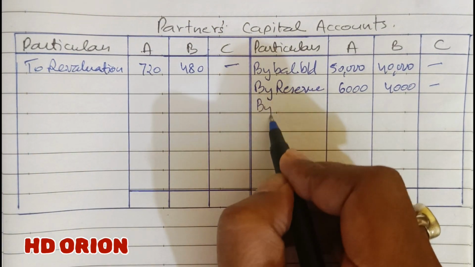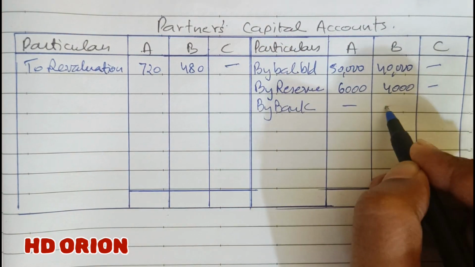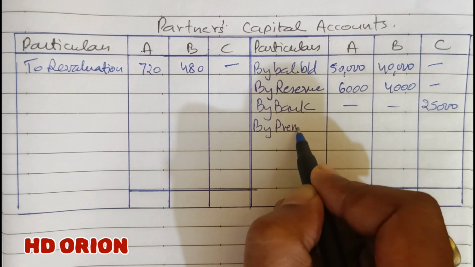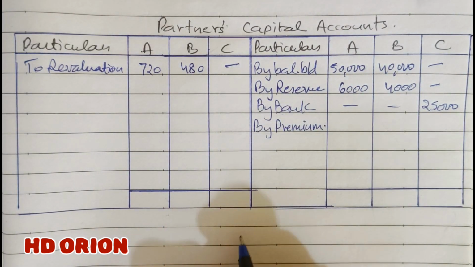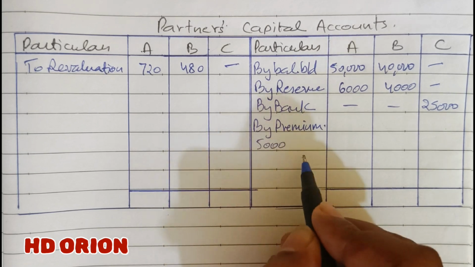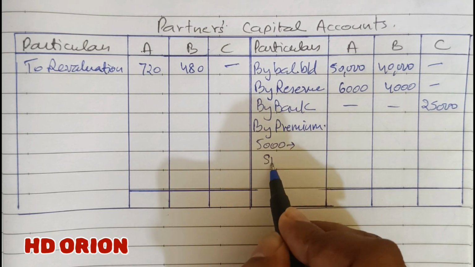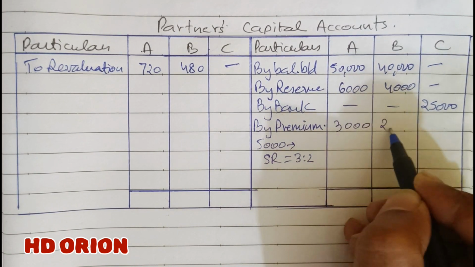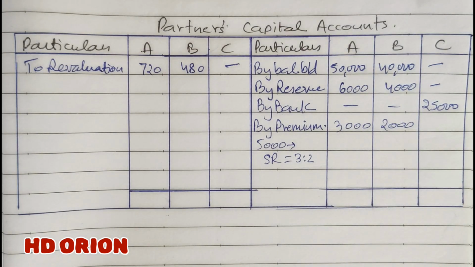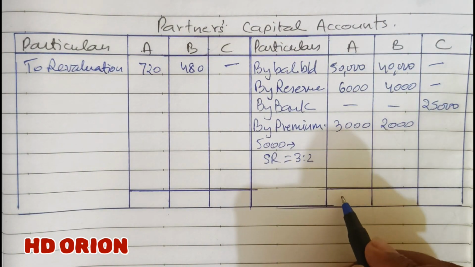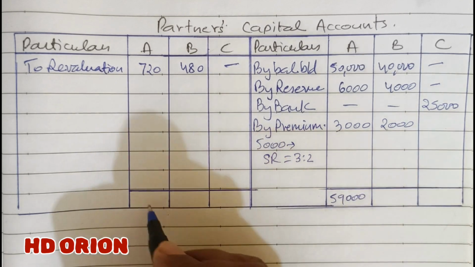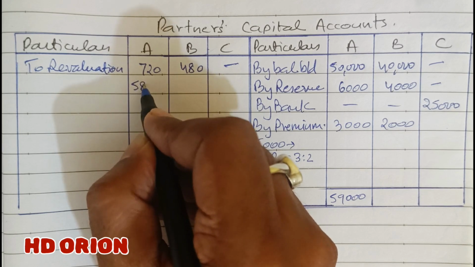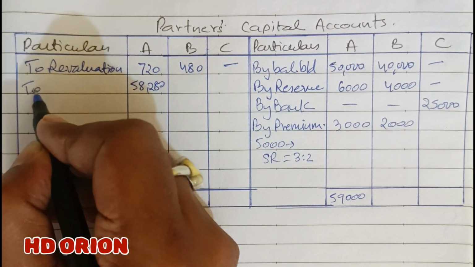Now the new partner will bring his portion of capital, rupees 25,000, and premium for goodwill also. Premium for goodwill is rupees 5,000, and it will be broken in the sacrificing ratio, which is the old ratio itself, 3:2. So 3,000 and 2,000 for the partners. Now we will add it. 59,000 minus 720 is rupees 58,280. So this is our closing balance,